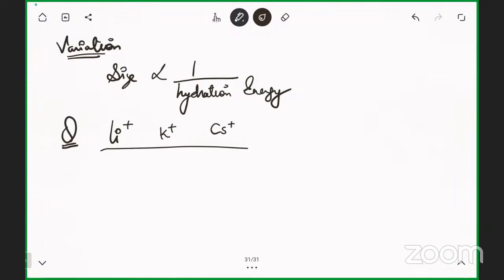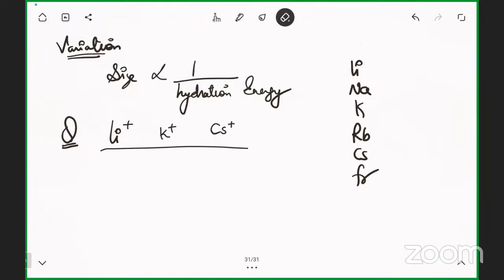First, tell me the answer. Can you repeat the question? See, this is a series of first group elements. Take a positive sign on each element. Now tell me, I'm saying if the size is more, hydration energy is less. So tell me which element will have the least hydration energy and which will have the highest hydration energy.